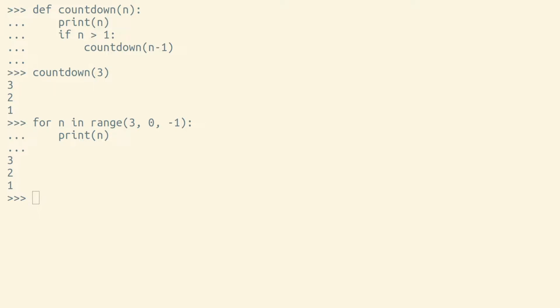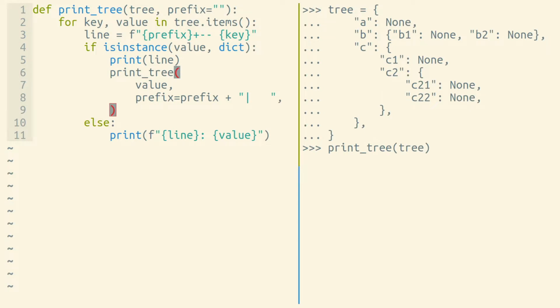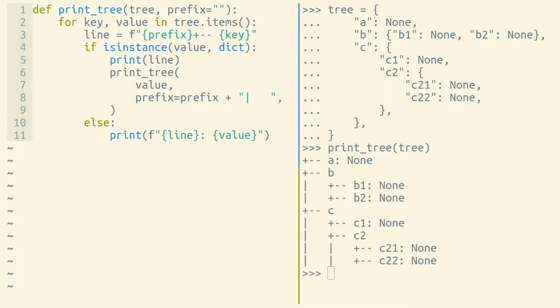It is. Recursion is most often useful when the problem you're solving involves traversing or constructing a tree-like structure. Here's a recursive function that navigates a dictionary of dictionaries of any depth. So when we run this function, giving it a dictionary, it will print out the keys and values for every dictionary that it finds.